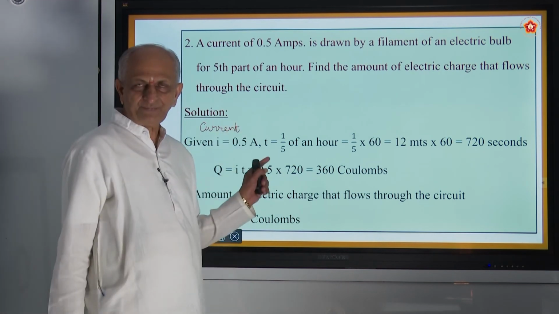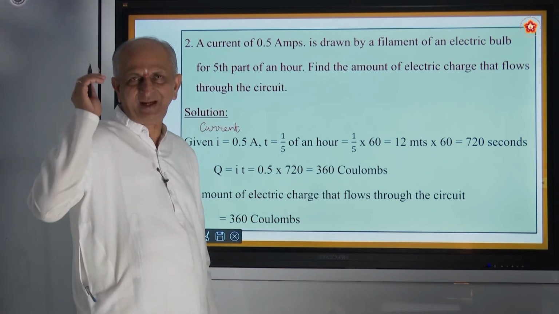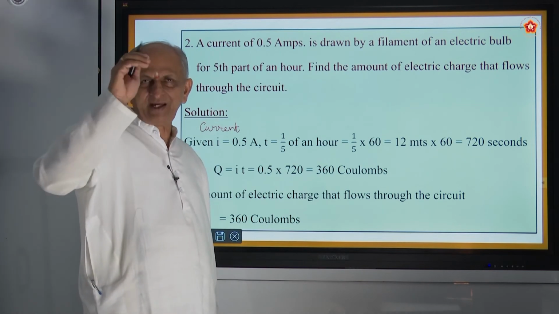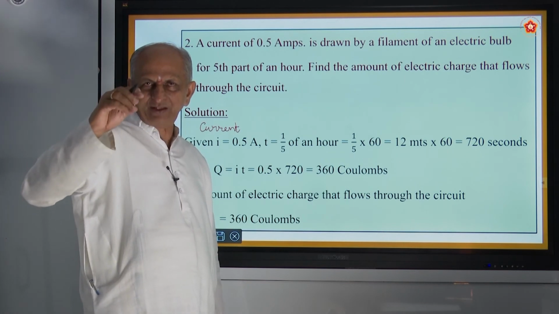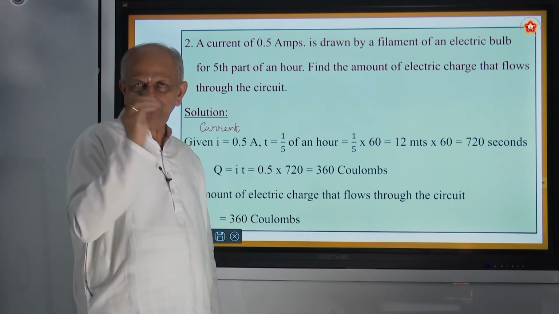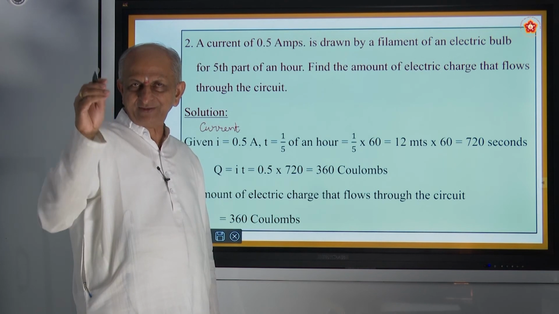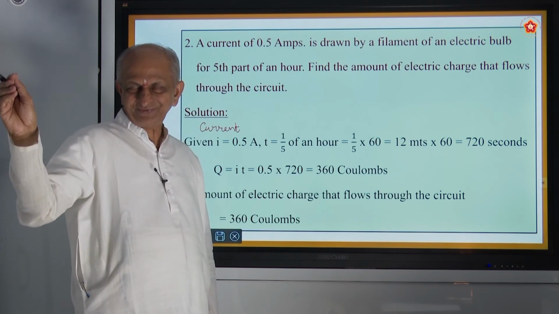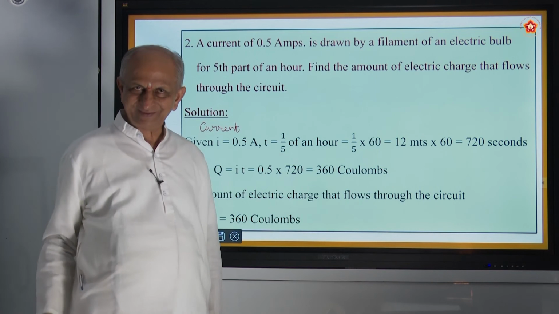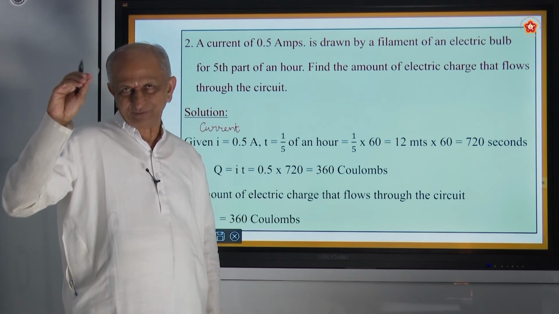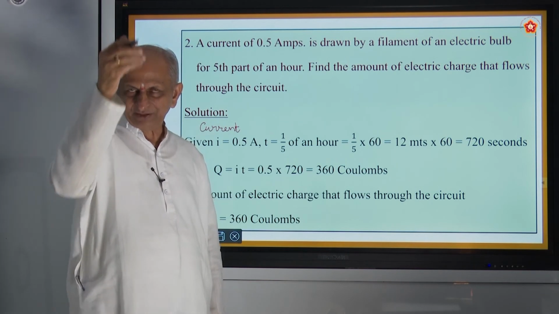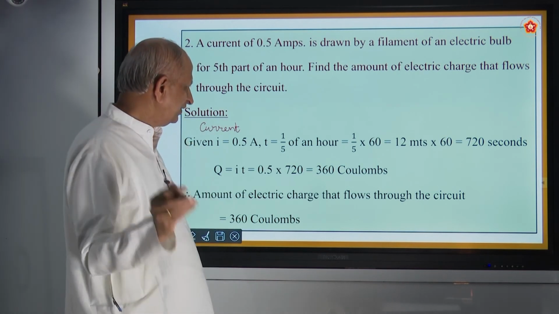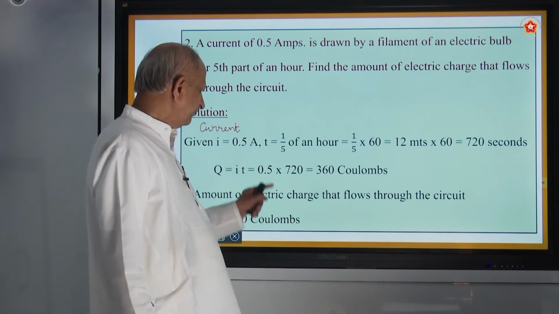And the unit is amps. Ten times you must tell. I, current, amps. V, potential difference, volts. R, resistance, ohms. Like that you must make a list. And also formulas: Ohm's law formula, current formula. Like that you must list formulas also. Then only you can answer the problems.